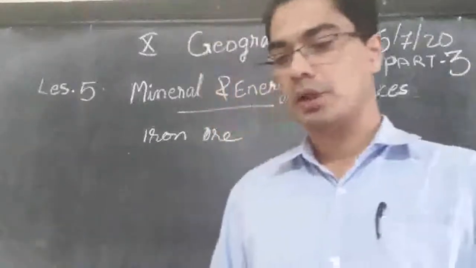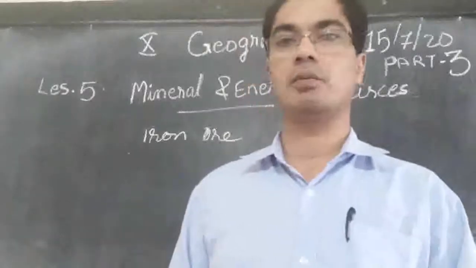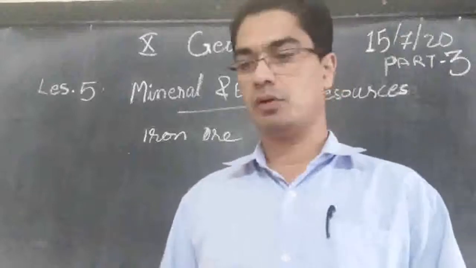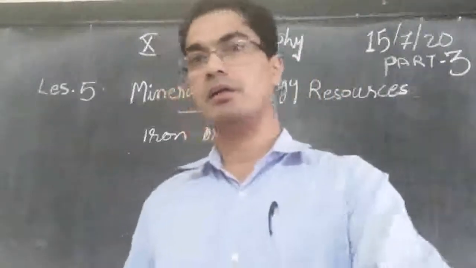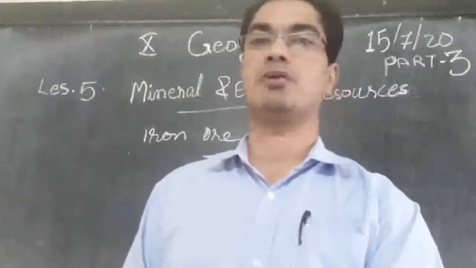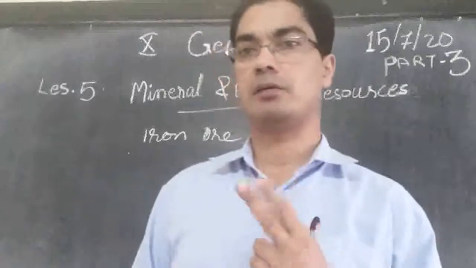Most of the work in factories is done by hematite iron ore because it is more abundant. Though it has a little less iron content, since it has more availability, people use hematite iron ore in India. So we learned about two types of good quality iron ore.